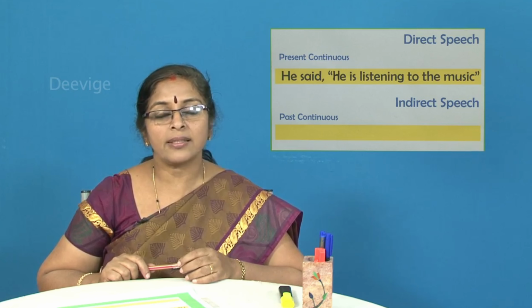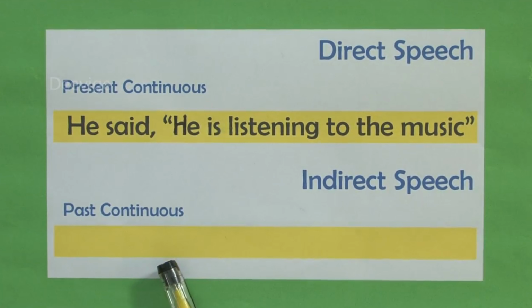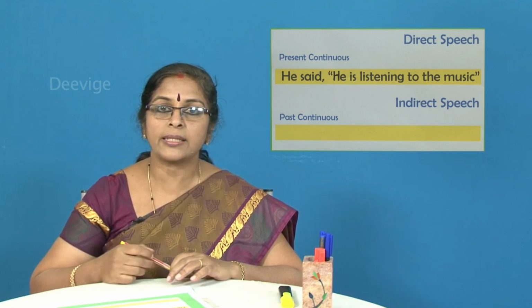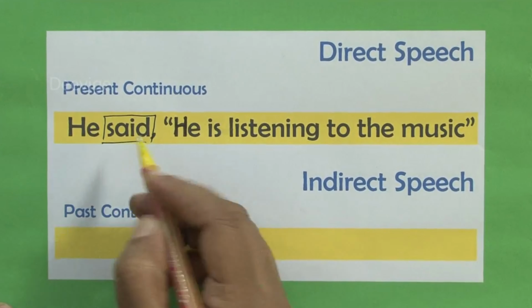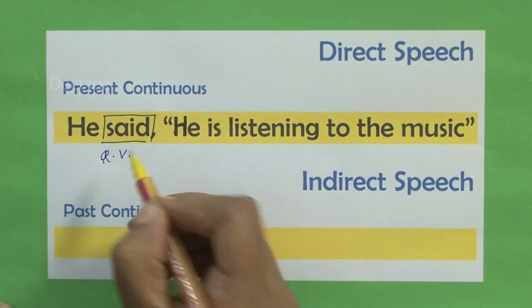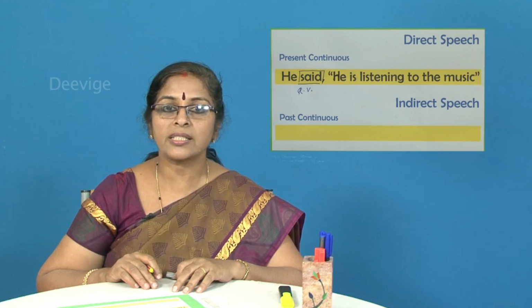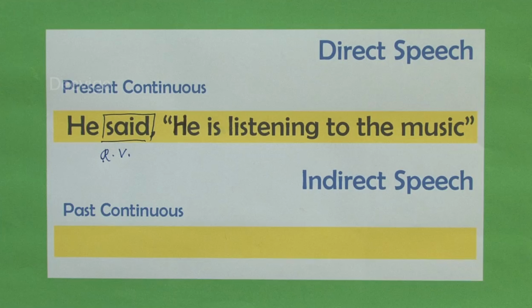Now the next sentence that we have here with us is, he said he is listening to the music. I repeat, he said he is listening to the music. Now tell me students, which is the reporting verb here? The reporting verb obviously is said. So said is the reporting verb. I shall just write it as RV. R representing reporting and V standing for verb. Now said is the reporting verb which is in the past tense.